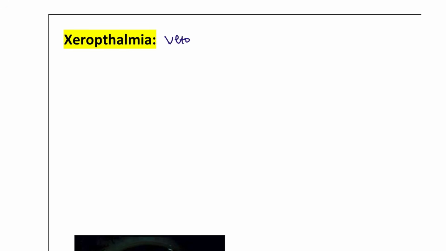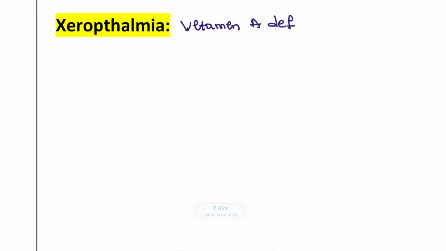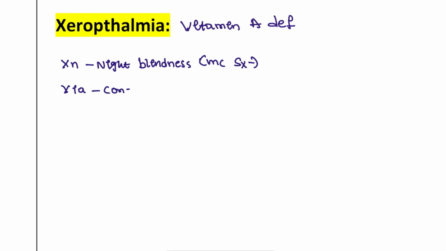Next condition, very frequently asked and the examiner's most favorite, is xerophthalmia. Xerophthalmia is a condition associated with vitamin A deficiency, and this is the most common cause of blindness in children. We have a specific classification that you have to take note of. XN is known as night blindness, and this is the most common symptom that the patient will tell us. Next, X1A is conjunctival xerosis.